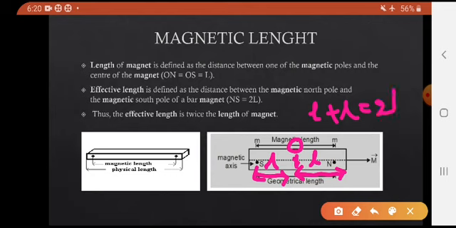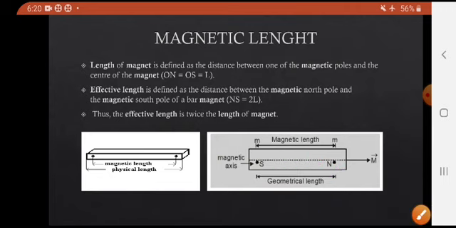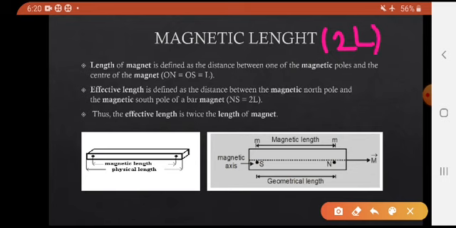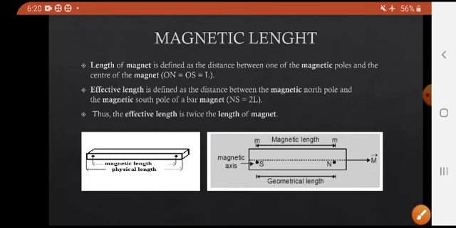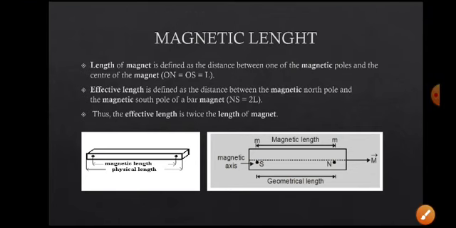So 2L is the distance between the north and south poles. That is called the magnetic length, represented as 2L. Right? So while solving problems, don't get confused.